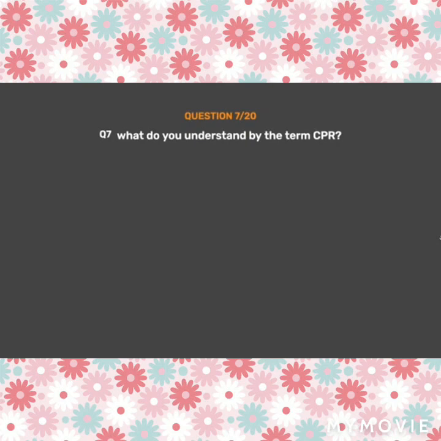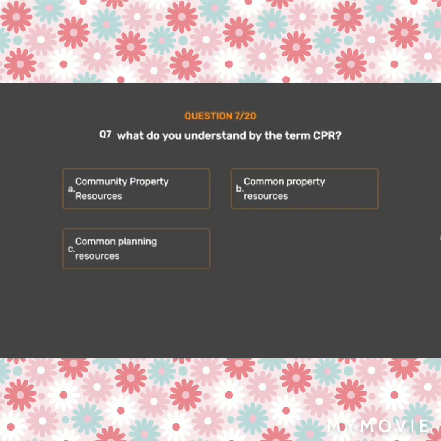Question number 7. What do you understand by the term CPR? Option A. Community property resources. Option B. Common property resources. Option C. Common planning resources. Option D. None of these.